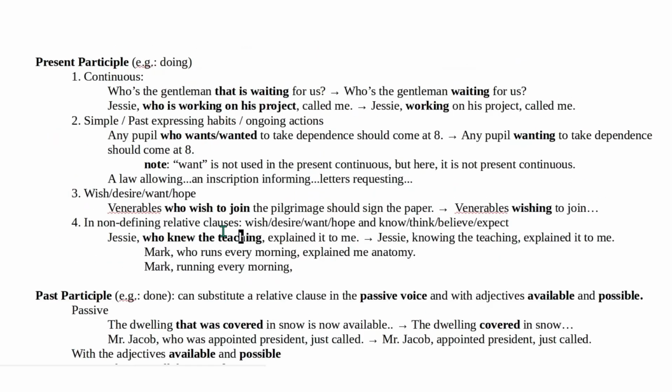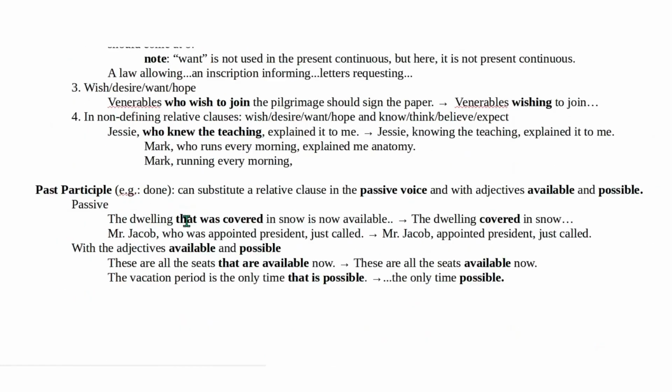Okay. So today we're going to do the same but with a past participle. Okay? So past participle is the verb 3, remember? Done, broken, drunk, etc. So we can substitute a relative clause in the passive voice and with these adjectives. Okay? There's a few more I've seen on another source because I'm following this book. So maybe not everything is here, but anyways. So mainly in the passive voice, you'll see. Okay? Remember the passive voice? I think we discussed this maybe very long ago.